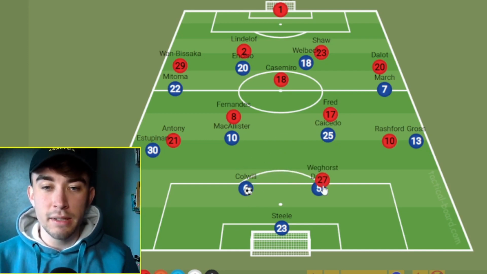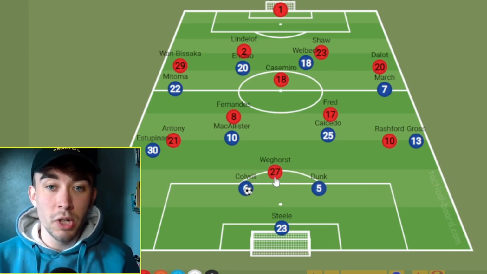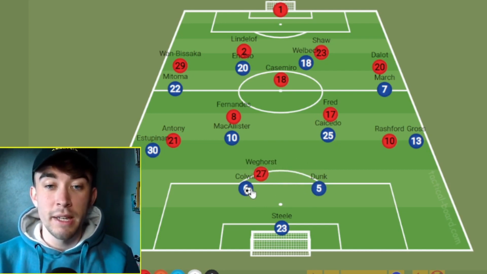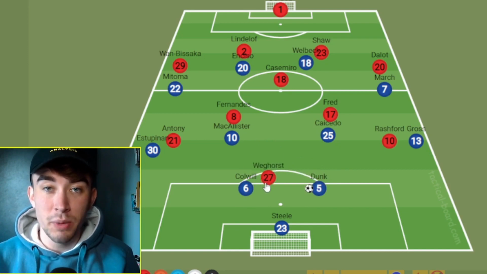I think he can chase these areas, basically, and it's why I would go with Weghorst up top as opposed to Martial or Rashford, simply because I think his work rate is better. He is going to have to work his backside off between these two players.